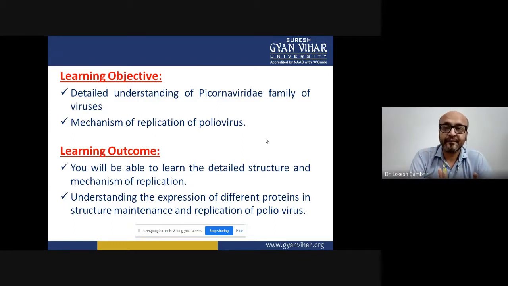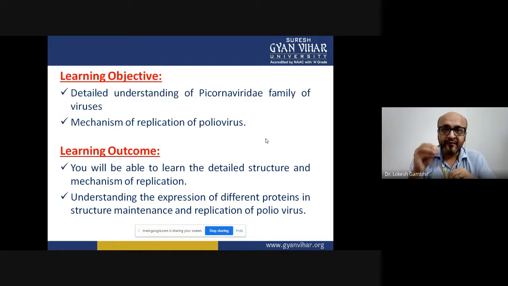If we talk about cattle, we are talking about foot and mouth disease, or coxsackievirus, which affects the cardiovascular system or induces pancreatitis. So that's why understanding this family is very important.